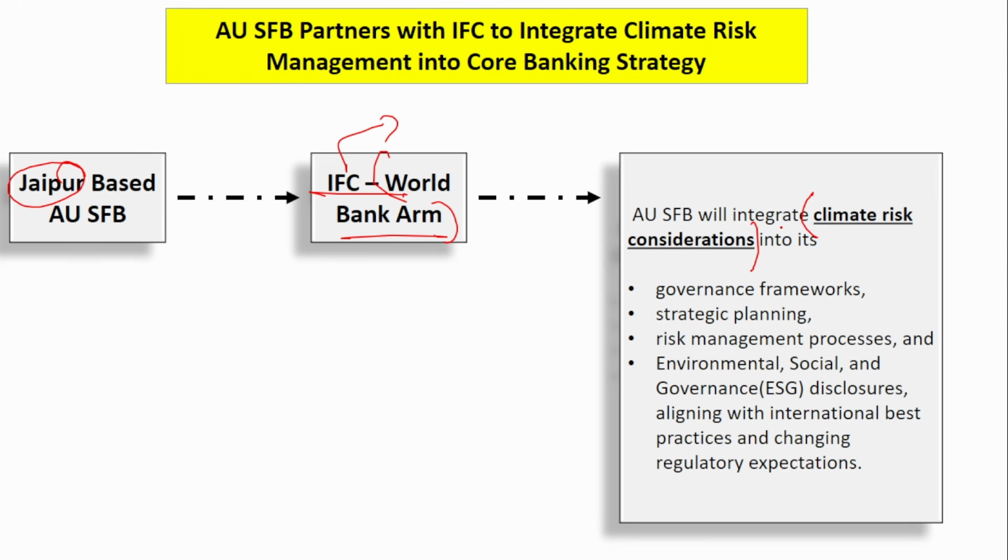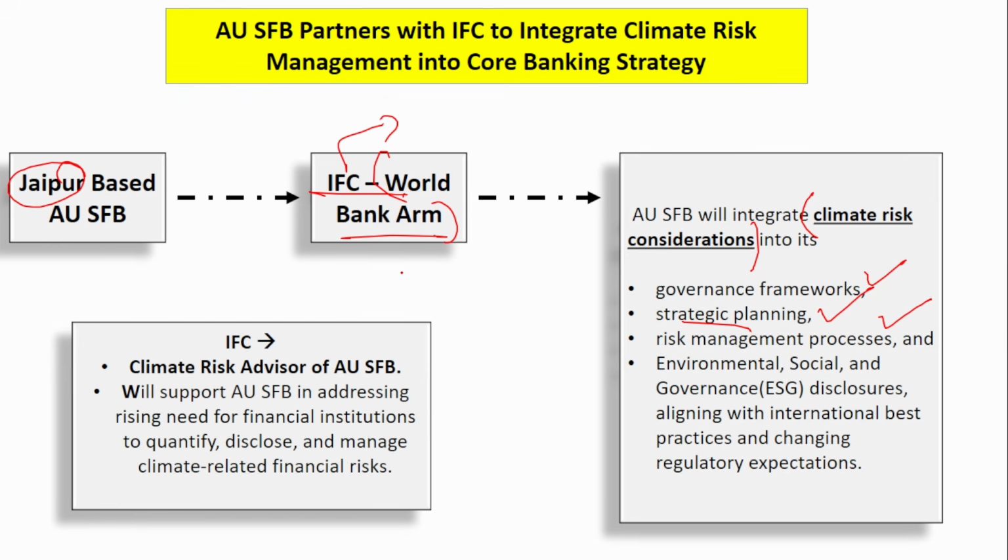Here, climate risk is a very, very important thing, right? Due to climate risk, what happens? The business that people have borrowed money for might fail. When that business fails, people will not be able to repay the loan. Then it becomes an NPA. When more NPAs pile up, it is the bank that eventually gets affected. So it is very important to inculcate climate risk consideration into the governance framework, strategic planning, risk management process, and environment social governance disclosure. In everything, climate risk consideration has to be done.